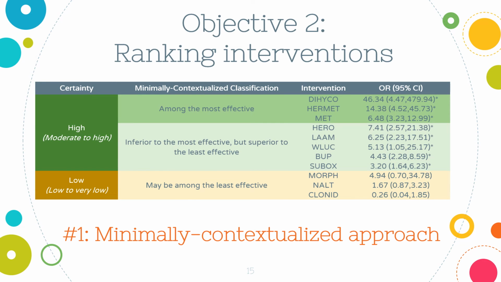So the minimally contextualized approach had dihydrocodone, heroin, and methadone combination therapy, and methadone alone as among the most effective treatments, and clonidine among the worst.